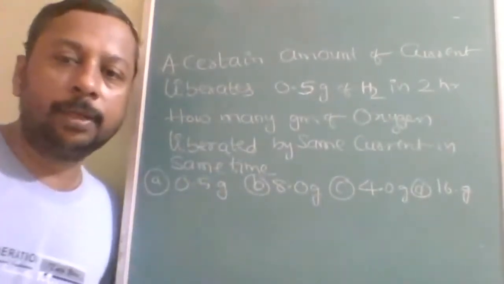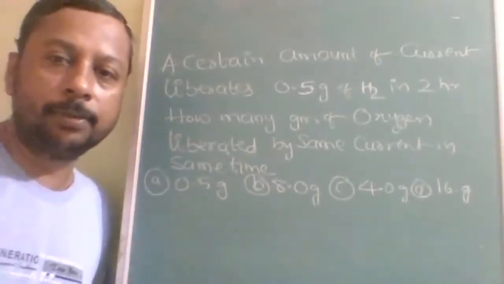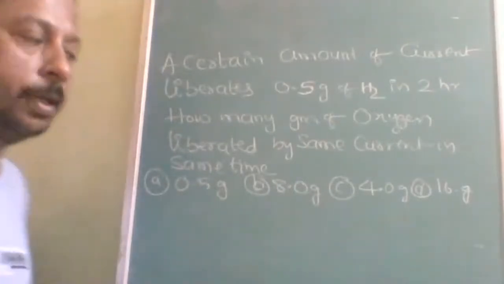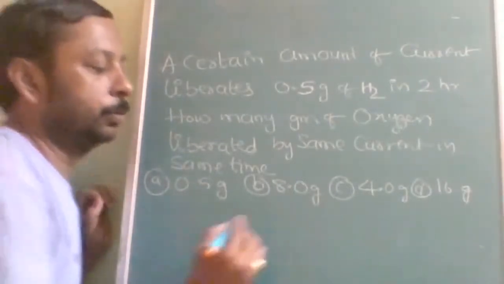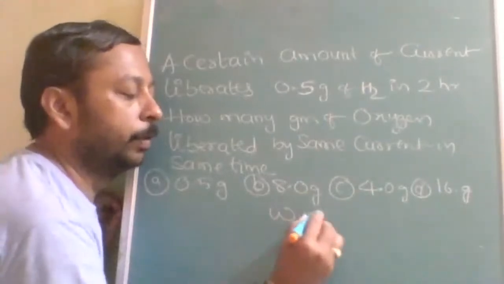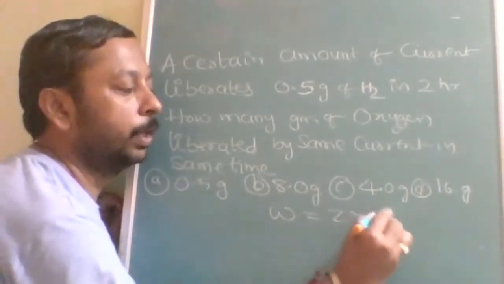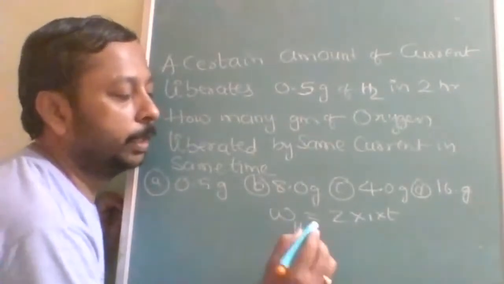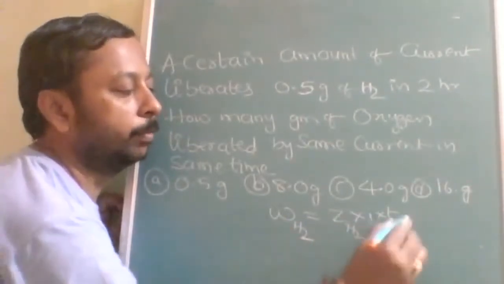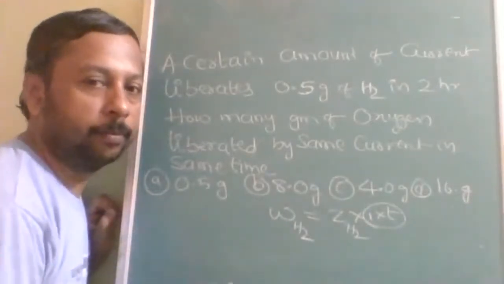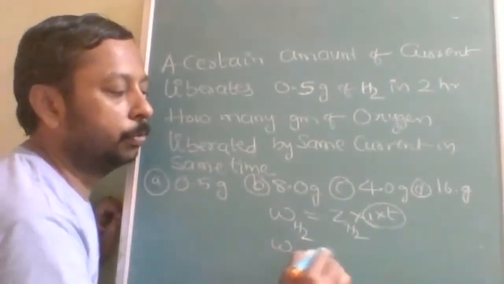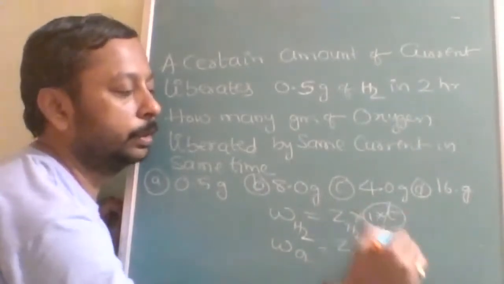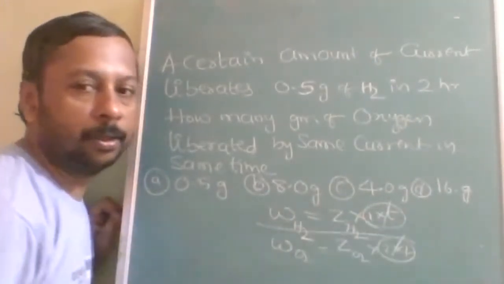Okay, this question you can solve by Faraday's second law, or simply by the first law also. Simply W1 is equal to Z into I into T. Understood? So let us take hydrogen. Both cases I into T is same. So W of O2 will be Z of O2 into I into T. So this and this will get cancelled. You will get the second law only.